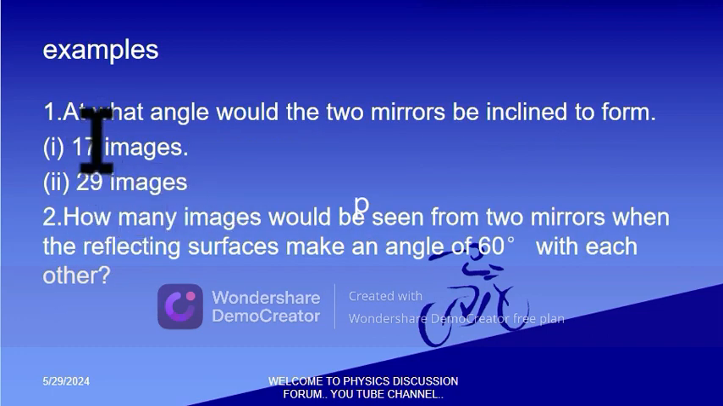So here are some examples. At what angle will the two mirrors be inclined to form 17 images? So from the formula, we get n equals 360 degrees divided by the angle, which is theta, minus 1. So for us to get the angle, first of all, take this minus the other side. So it will be 17 plus 1, you get 18. So theta will be equal to 360 divided by 18. You get 20 degrees. The same case here, 29. You add 1, you get 30. So theta will be 360 divided by 30. You get 12 degrees.